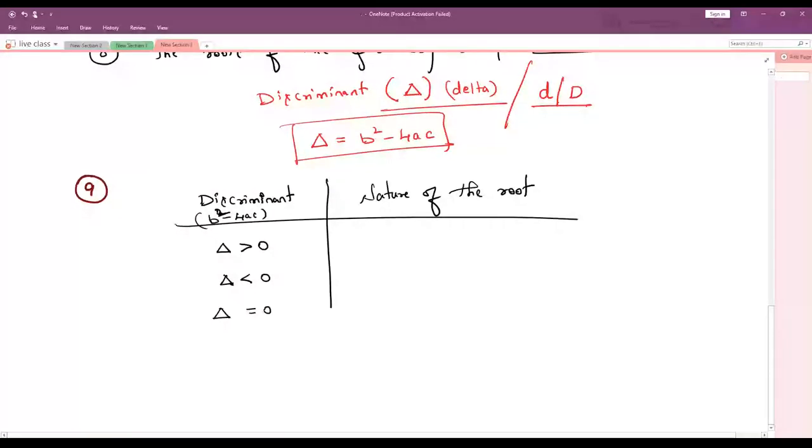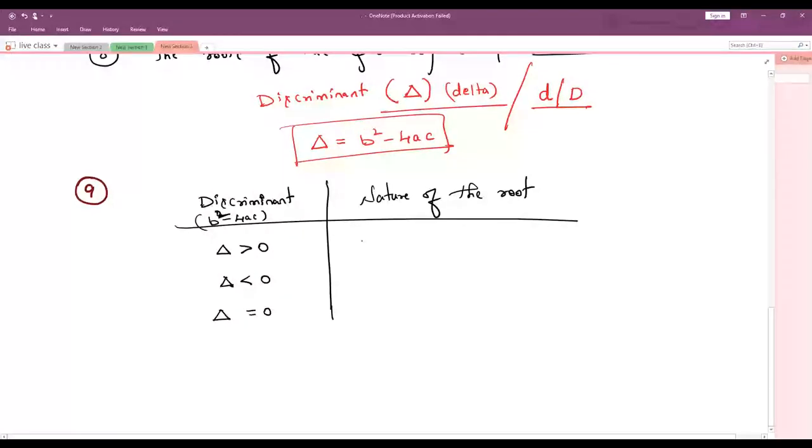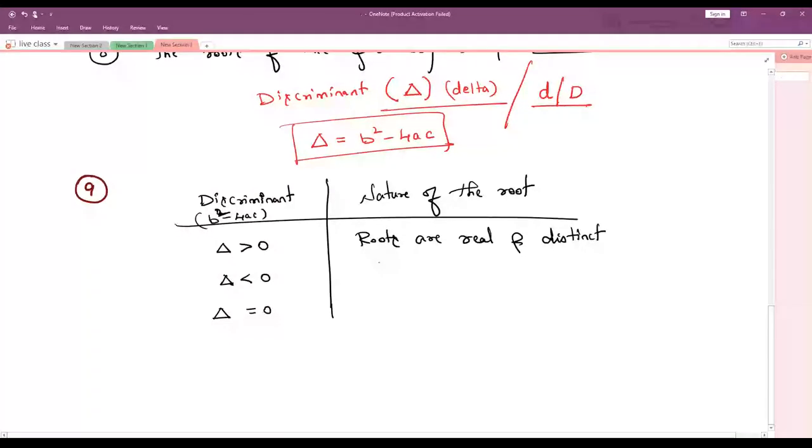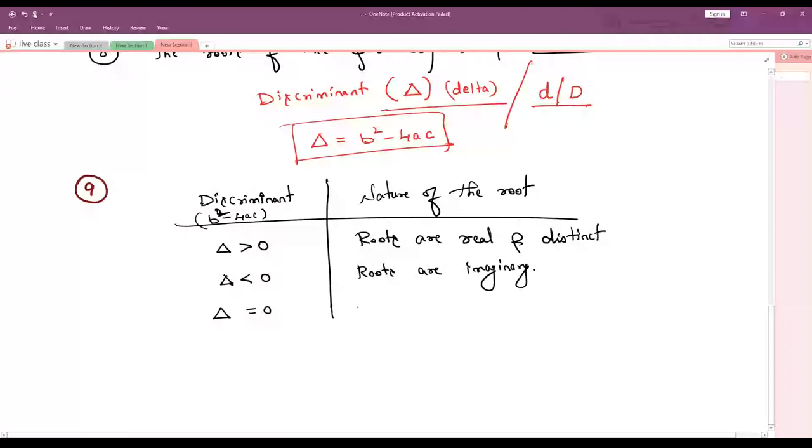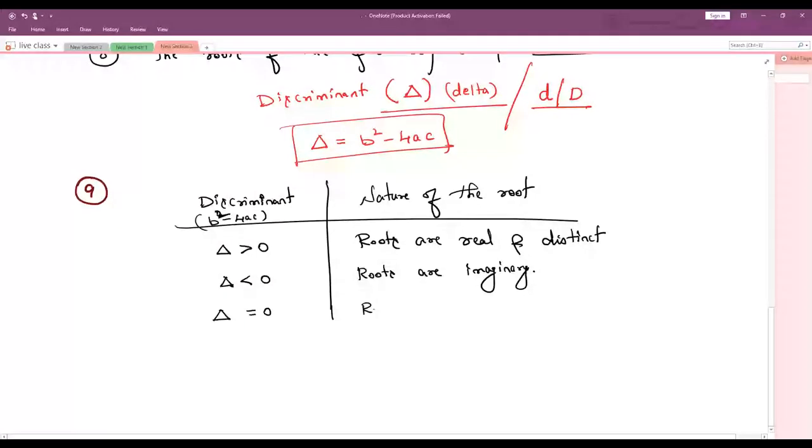If delta is greater than 0, the roots are real and distinct. If it is less than 0, then roots are imaginary. If it is equals to 0, we call them roots are real and equal.